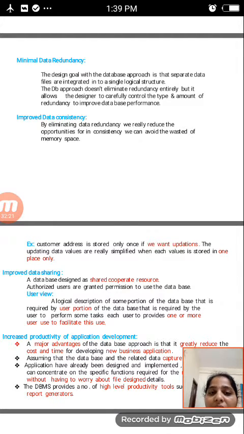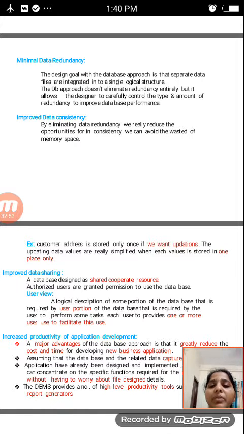It allows the designer to carefully control the type and amount of redundancy to improve database performance.